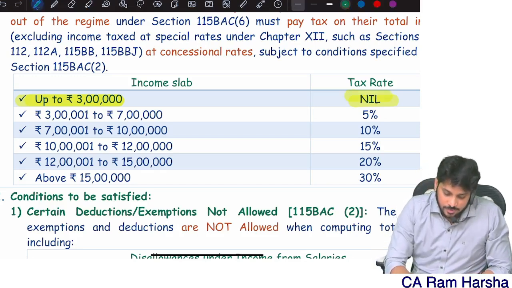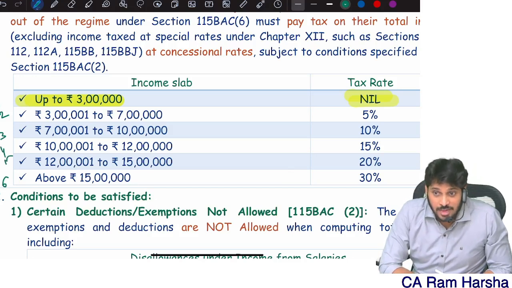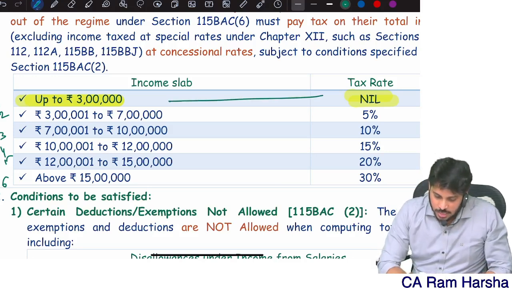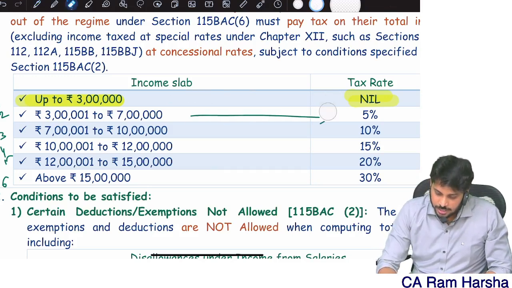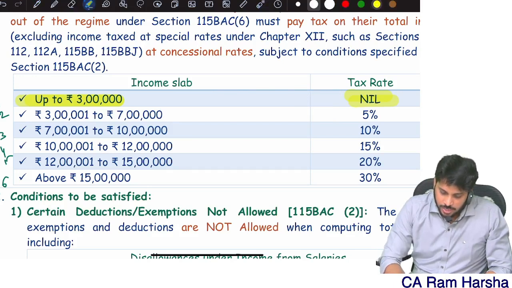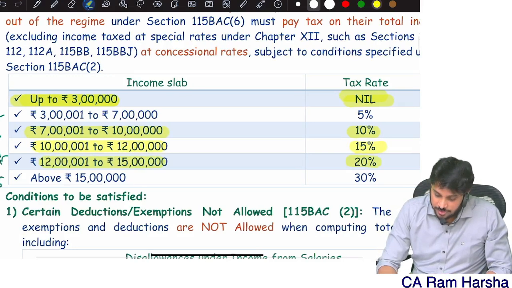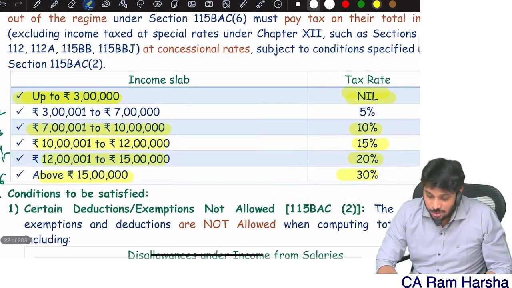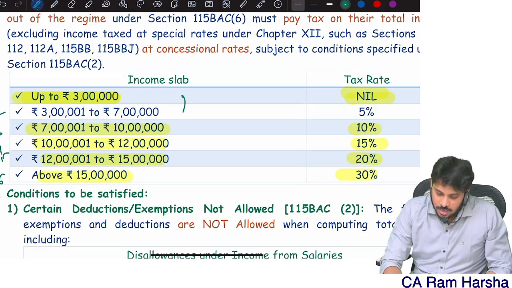How many slabs do we have? 1, 2, 3, 4, 5, 6 slabs we have. Up to 3 lakhs, what is the tax rate? 0. Next, 3 to 7 lakhs slab, 5%. Yes or no? 7 to 10, 10%. 10 to 12 lakh slab, 15%. 12 to 15, 20%. Above 15 lakh, 30%. Above 15 lakh, how much is the tax rate? 30%.